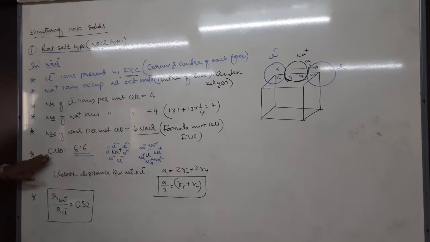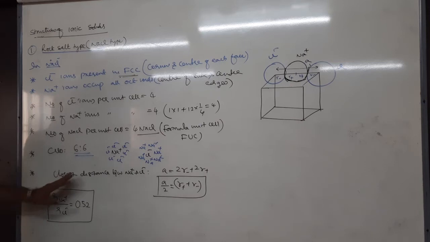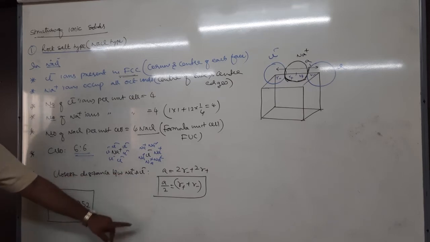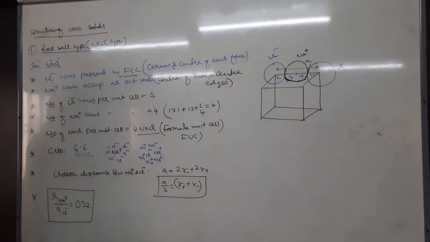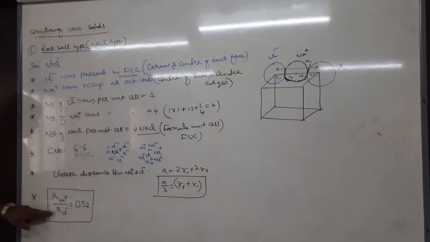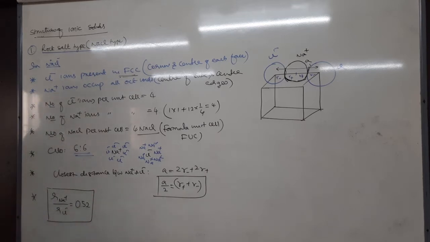Next is coordination number. This you have to remember. And next is closest distance, or closest approach, or nearest neighboring distance, or distance between cation and anion. The meaning is the same. Therefore, the distance between cation and anion is always equal to a by 2. And the radius ratio of cation and anion is approximately equal to 0.52. Okay, take down.